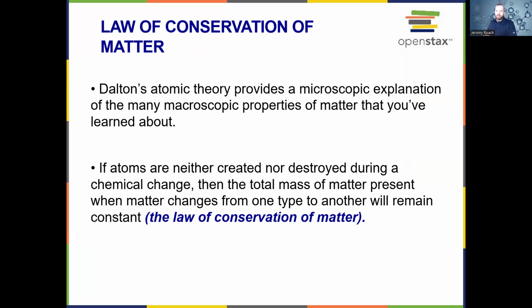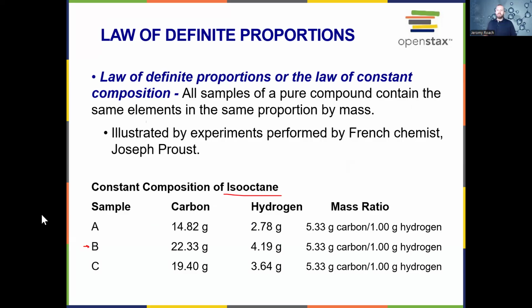If atoms aren't created or destroyed during a chemical change, the total mass of matter present when the matter changes from one type to another is going to remain constant. This is called the law of conservation of matter. I believe we went over this previously, but it means that nothing can be created or destroyed in chemical reactions. The law of definite proportions, or the law of constant composition, says that all samples of a pure compound have the same elements in the same proportion by mass.